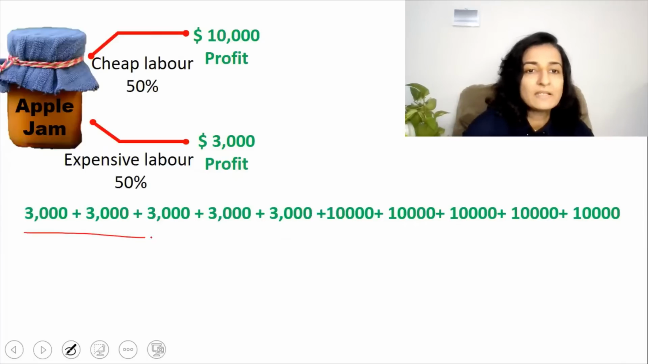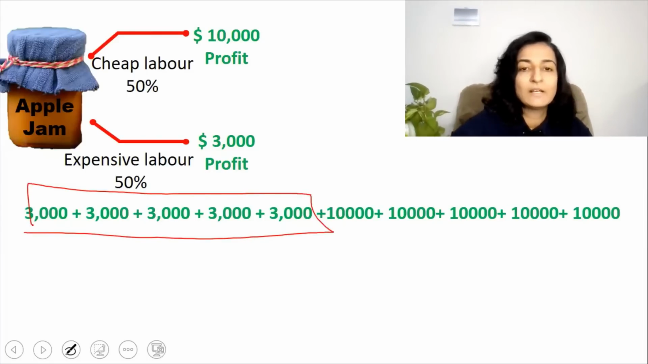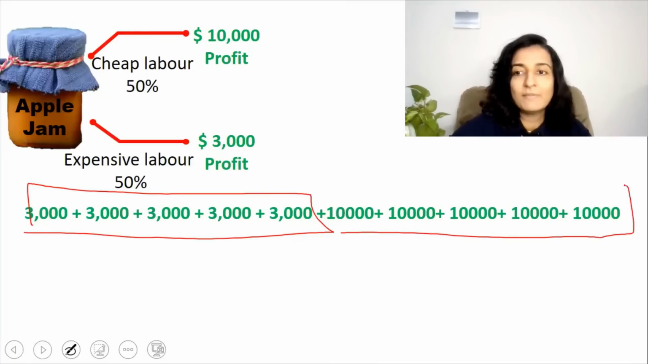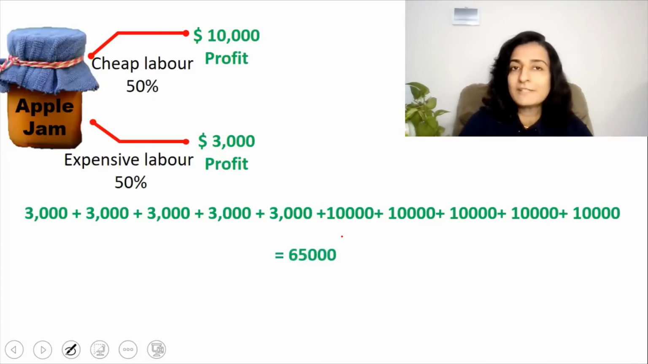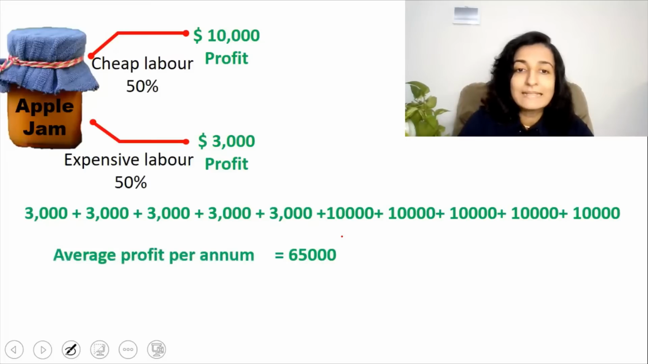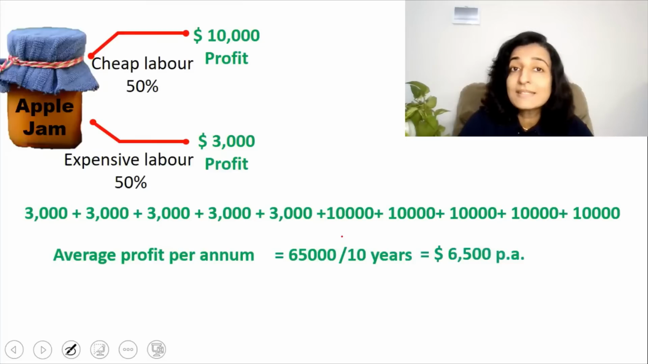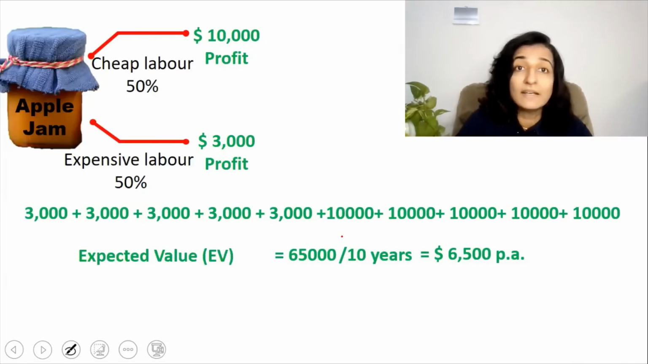So out of the total 10 years, 5 years he's getting a profit of $3,000 per year, and the balance 5 years he's getting $10,000 because the probability is 50-50. So what is the total profit? Total profit for 10 years comes to $65,000. Now let's take the average profit that he receives per annum. It is 65,000 divided by 10 years, which amounts to $6,500 per annum. This average profit is known as the EV or the expected value.